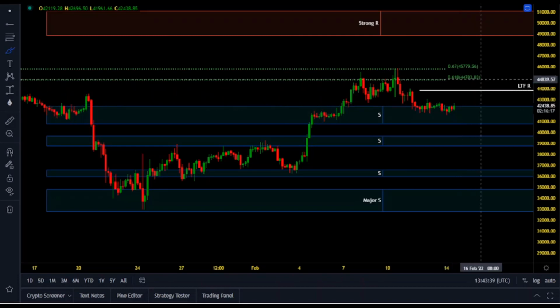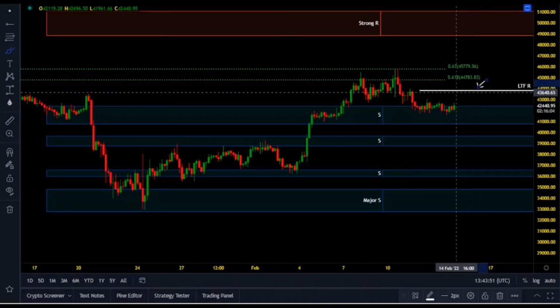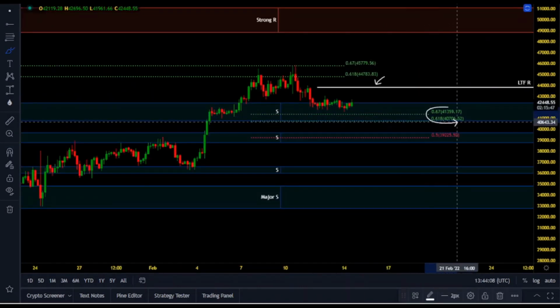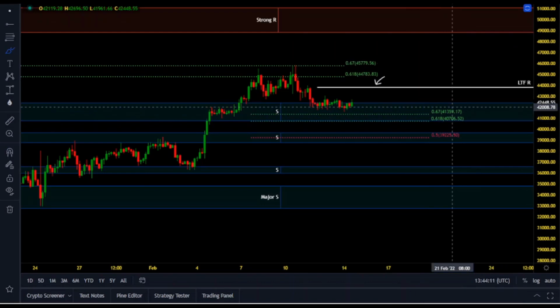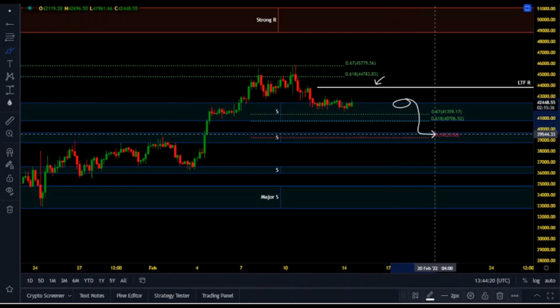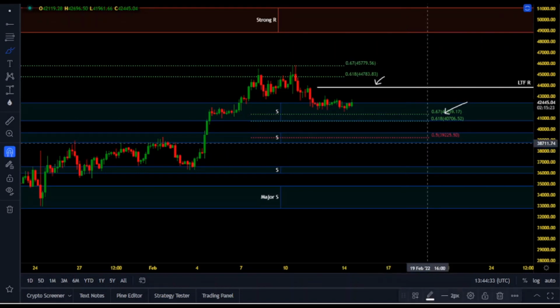However, at the moment, BTC is going to face this lower time frame resistance very soon. If we get a rejection, which I think is likely at the moment because the lower time frames are heavily under the bears' control already, highly likely we will come all the way up to this 41,100-ish level in the first place, where we've got 0.618, the golden pocket. At the same time, if we lose this level in the next 48 to 72 hours, the 4-hour will enter into consolidation, and the maximum pain we might see is all the way down to $40,000. That's going to be between 0.618, the golden pocket, and the 0.5 Fibonacci levels.